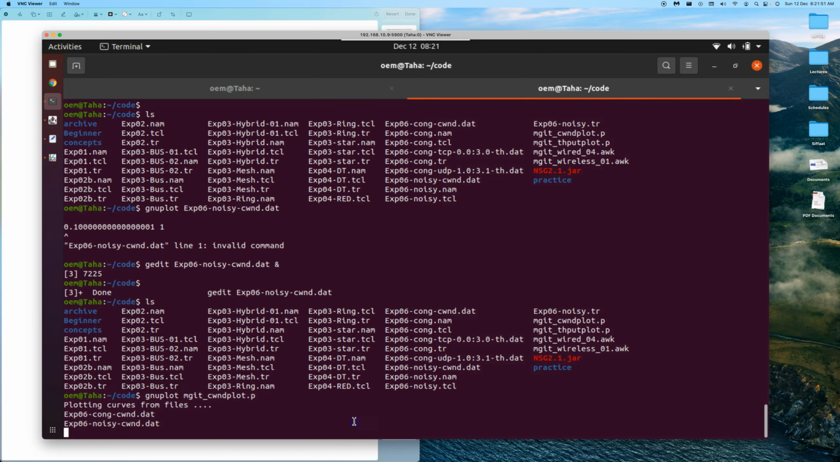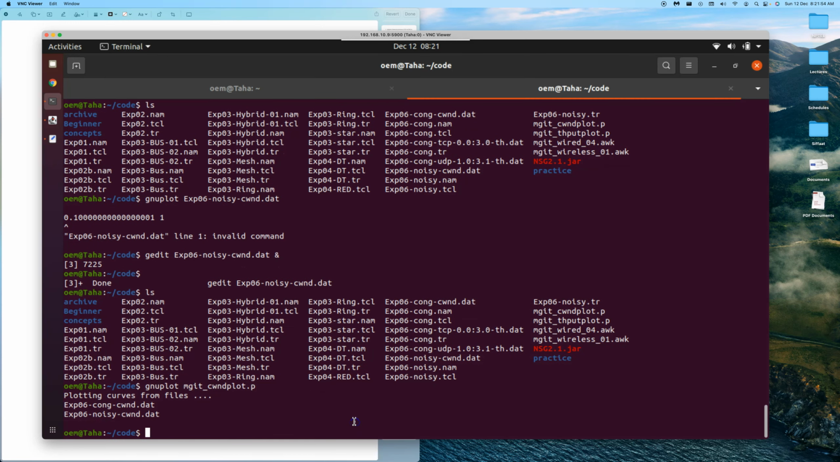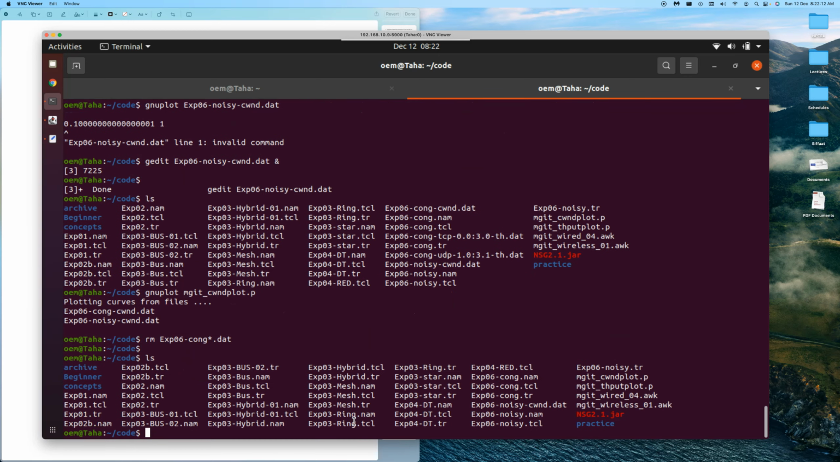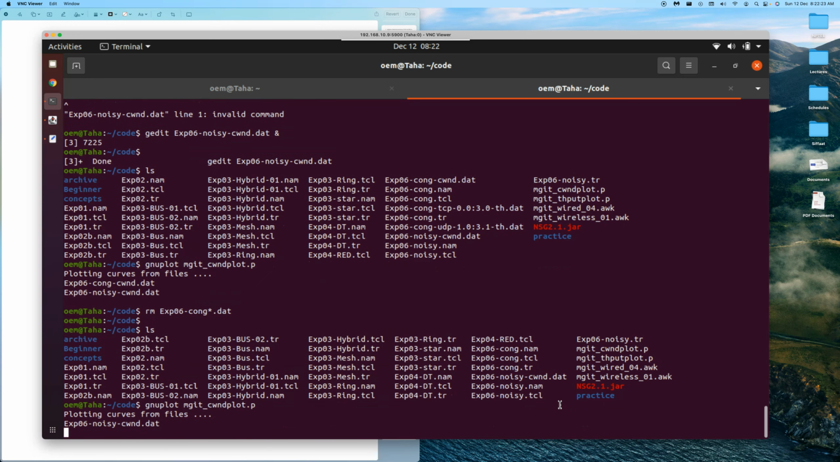So what we'll do is, let's remove the old congestion files, or data files rather, all the data files related to the congestion. I'm removing them off, and then we want to focus only on the congestion window because of noisy. So we have only that noisy file here now. You can see noisy.data is there. All the other data have been removed. So let's plot the congestion window.